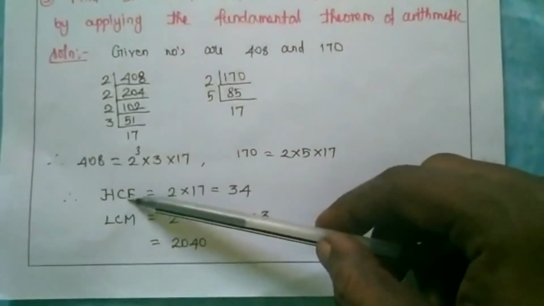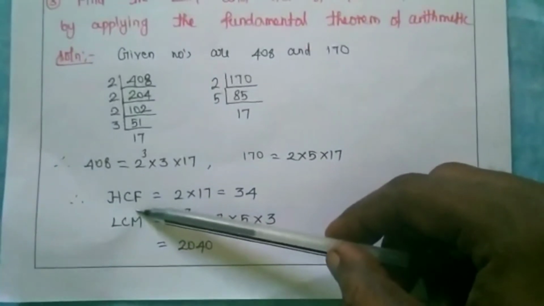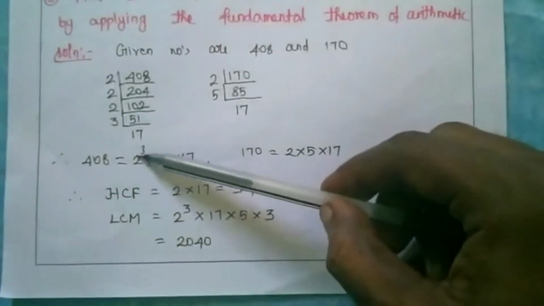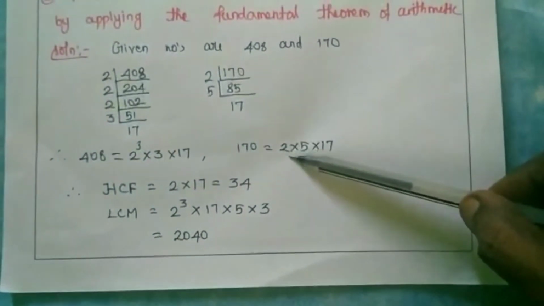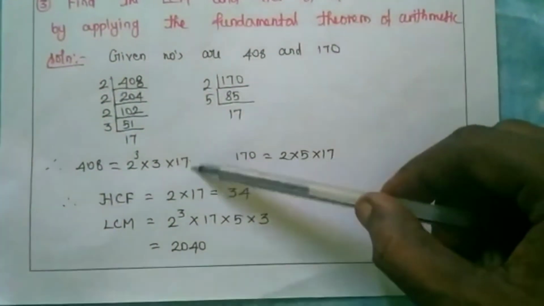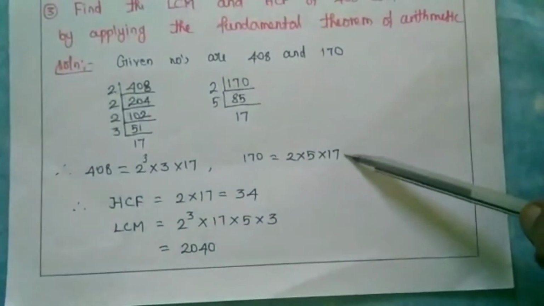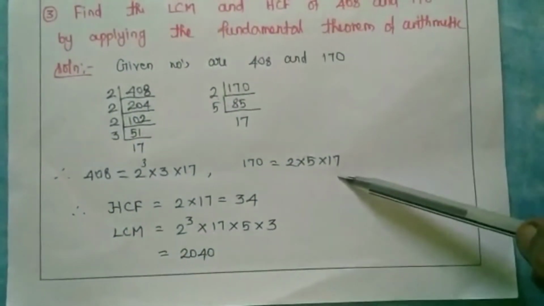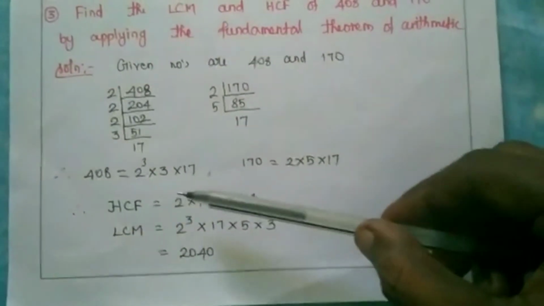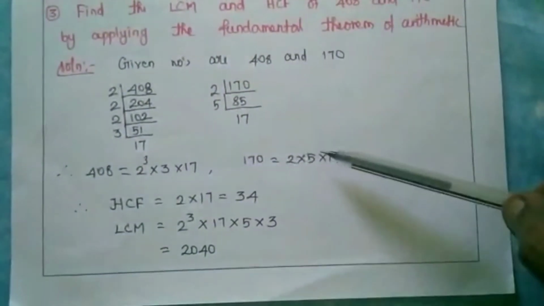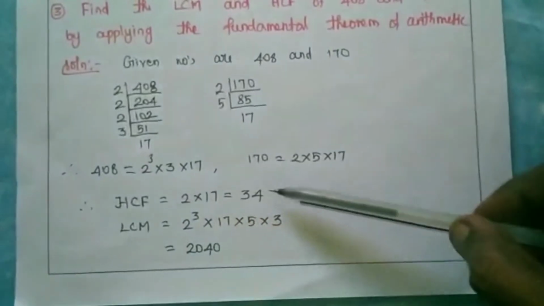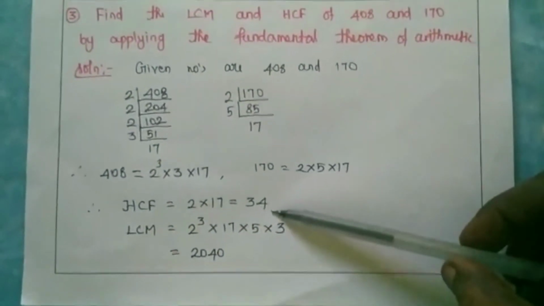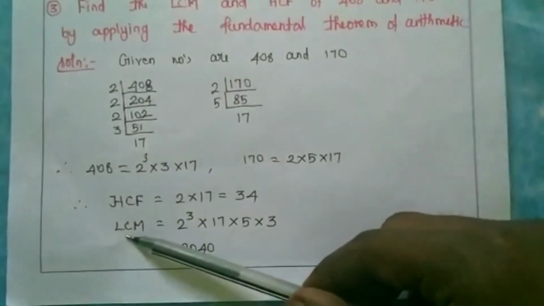What do you mean by HCF? Highest common factor. Okay. So here we have 2. Here also we have 2. Okay. Then we have 17 here. We have 17 here. So these are the common factors we have. So those 2 and 17 can be multiplied. 2 into 17 is what? 34.